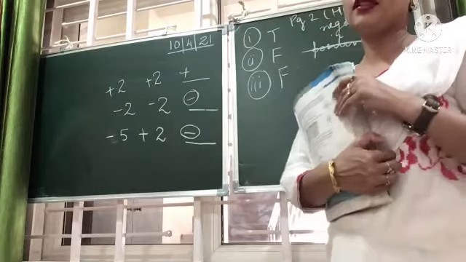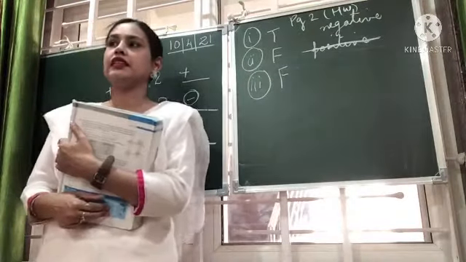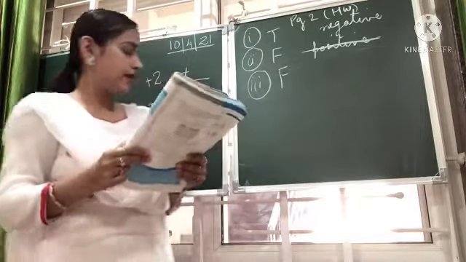We may get a positive or a negative integer depending upon the value of the integers. So this completes the third one.